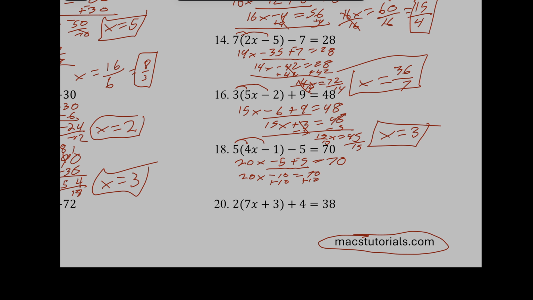Now I'm going to add 10 to both sides to get rid of that one. I'm going to get 20x equals 70 plus 10 is 60. And when I do this, I'm going to get an x equals 3.